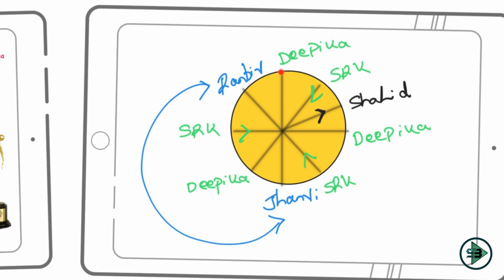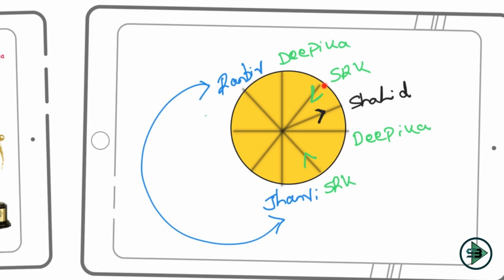Alia could also be at this place, 2 places away, but if Alia is at this place, we know one more condition. Shahid sits 4 places away from Alia. If Alia is here, Alia is only 2 places away from Shahid, not 4 places away. So what is the thing that we have here? The assumption that SRK is at this position and Deepika is at this position is wrong. So SRK is,